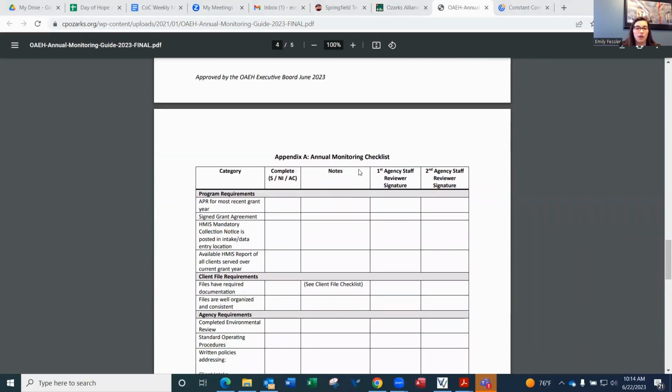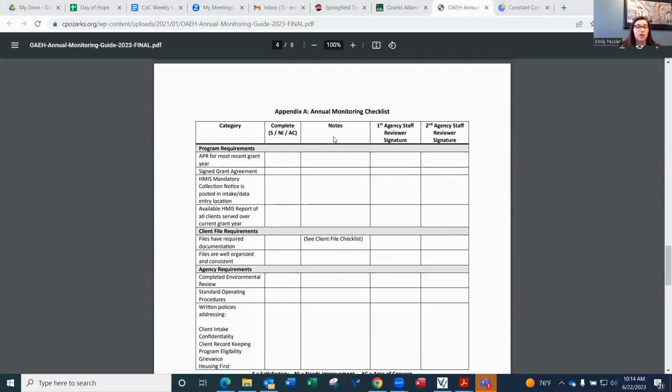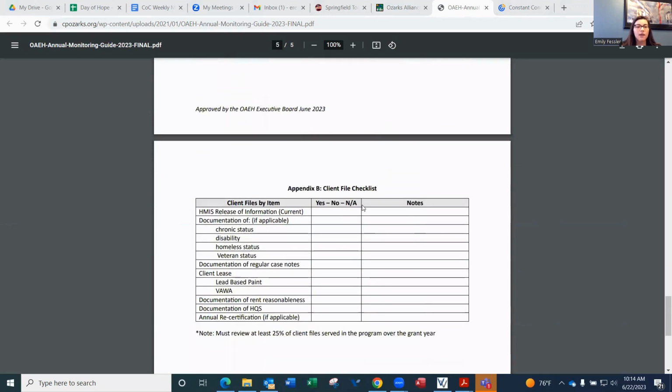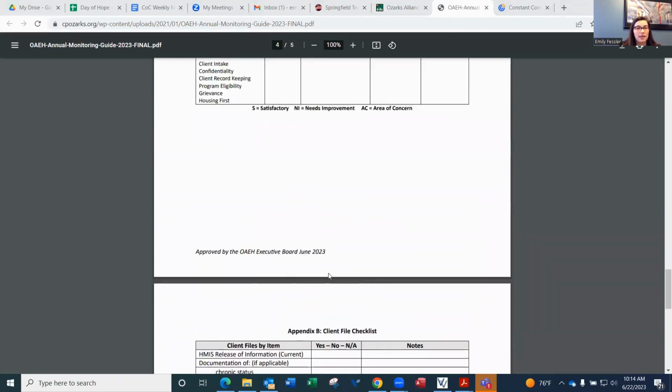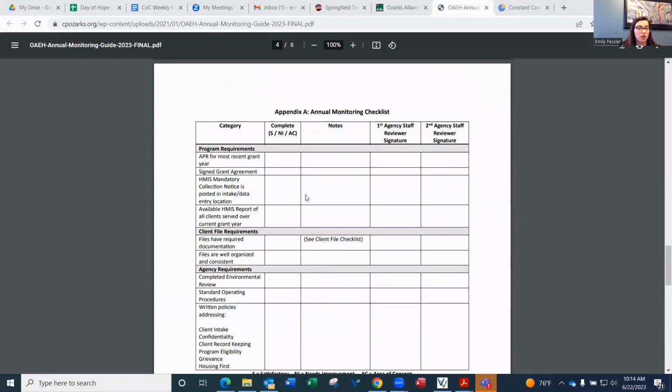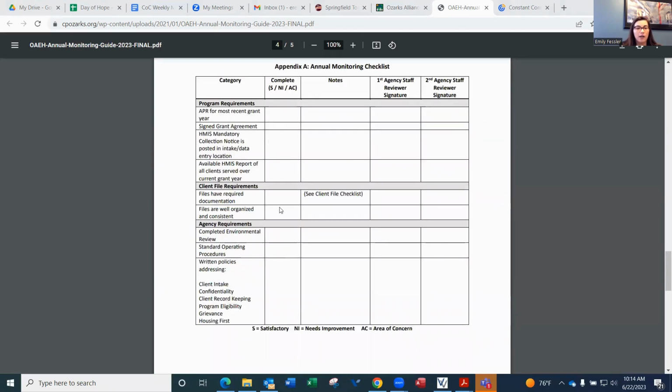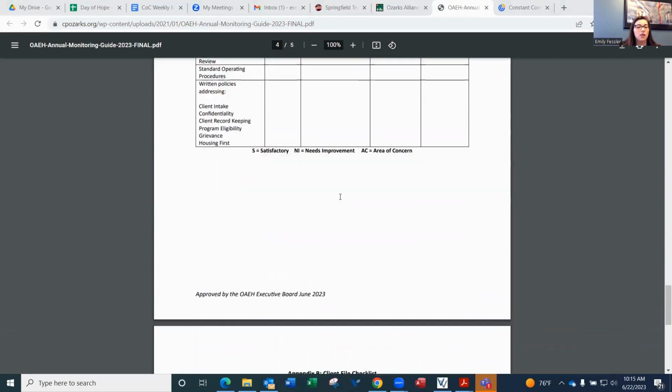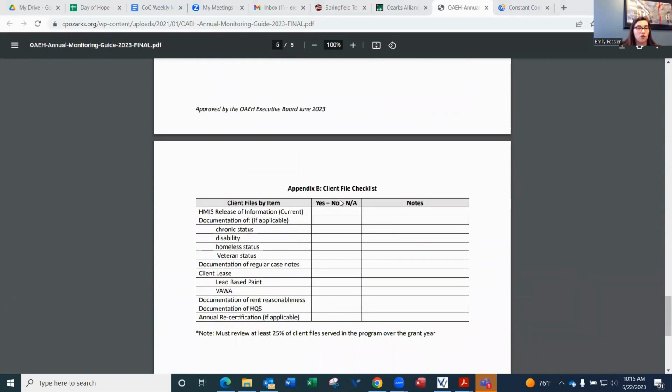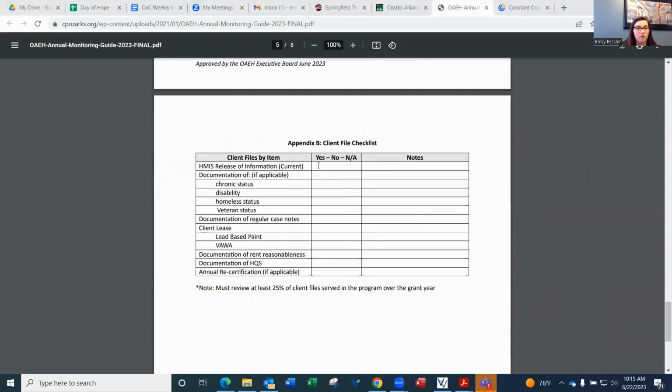So here is what the annual monitoring checklist looks like, that this is what you will turn in and complete as a part of the annual monitoring process. Then Appendix B is the client file checklist. This client file checklist will help you and your agency staff complete the section of the checklist that needs to be returned to the continuum of care here on client file requirements. So where it says files have required documentation, in order to determine whether or not your files have the appropriate documentation, you can locate that here in the annual monitoring guide at Appendix B, the client file checklist.